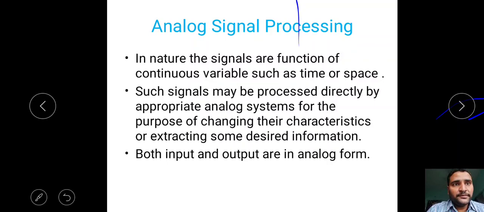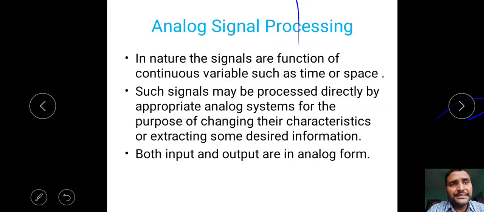Good morning, students. In the last class, we saw what is meant by a signal, classification of signals, what is meant by a system, and classification of systems. Now we should go for the main thing in our complete DSP. First, what is meant by signal processing?